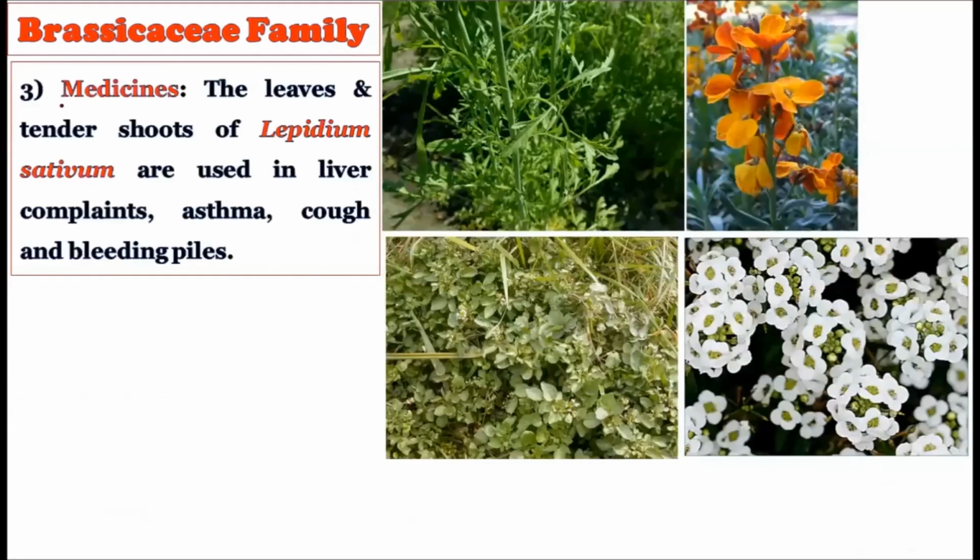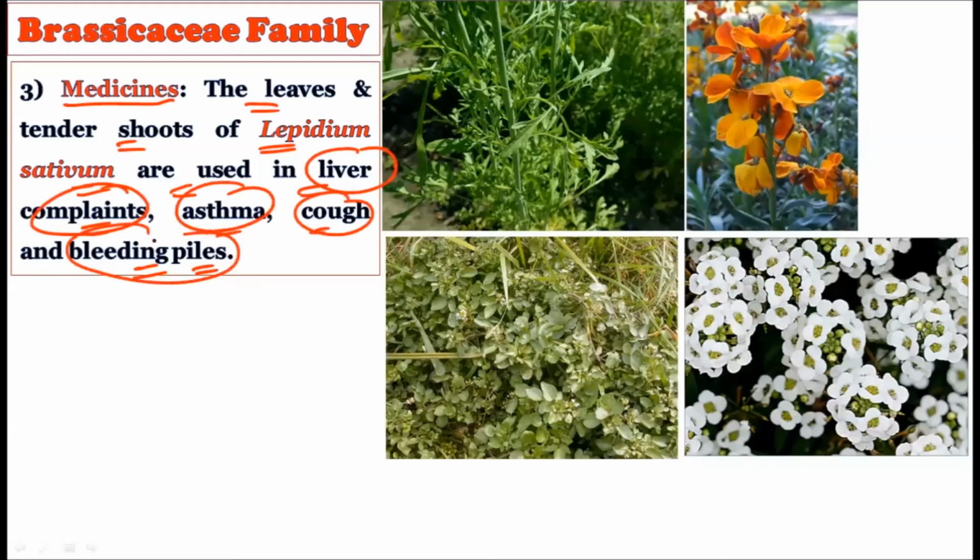Right, now let us consider the importance in the medicine category. The leaves and the tender shoots of Lepidium sativum are used in liver complaints, asthma, cough, and bleeding piles. So if there are liver complications or asthma, if there is a cough and if there is bleeding piles, we use the leaves or the tender, immature shoots of this Lepidium sativum.